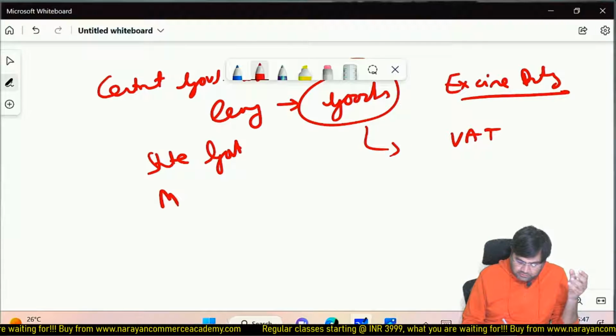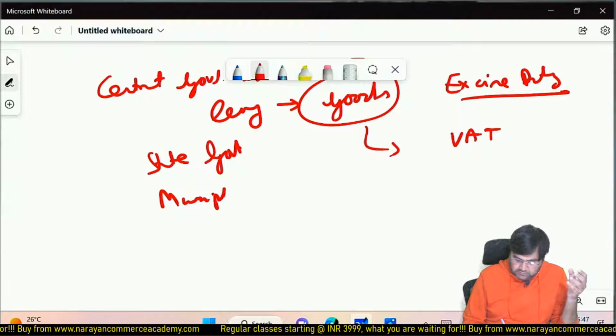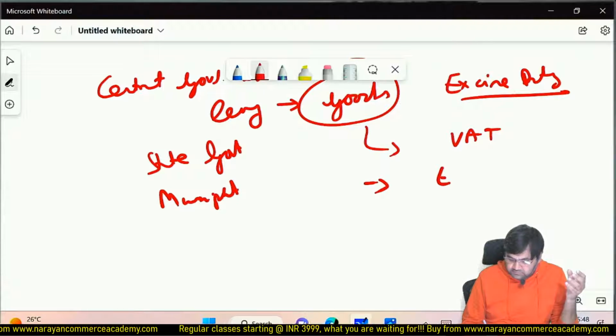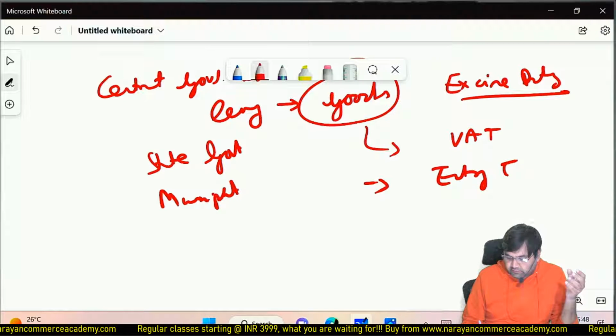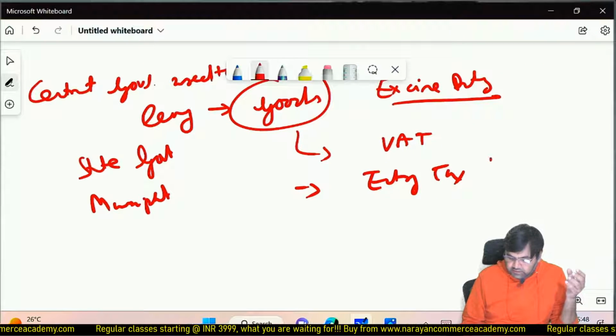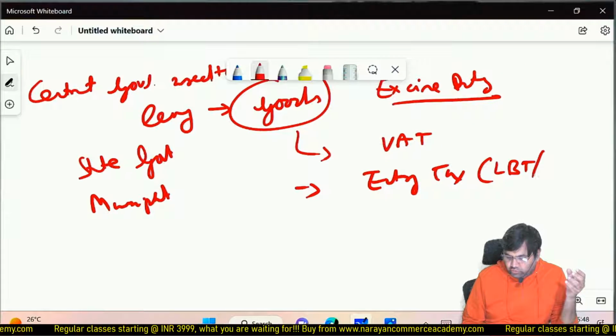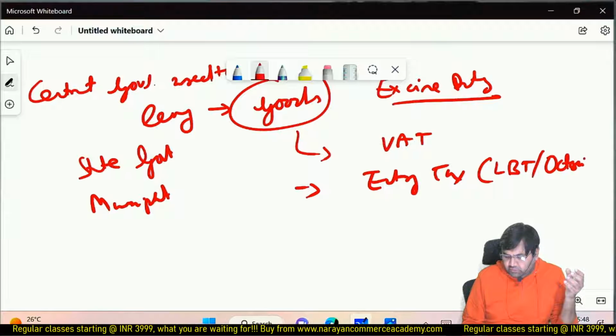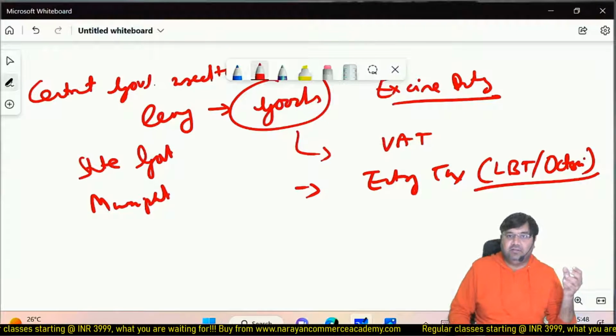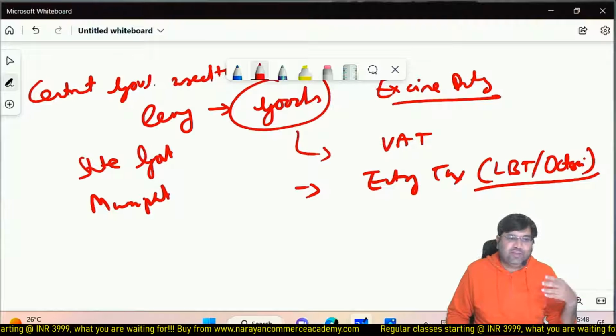So the municipal local authority used to levy entry tax in the form of local body tax, LBT, or octroi. You would have seen in your city, if you are living in a city, Chungi Naka. Okay, so Chungi Naka is basically to levy octroi.